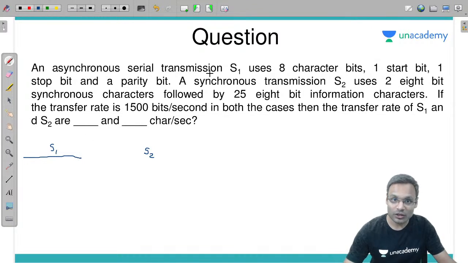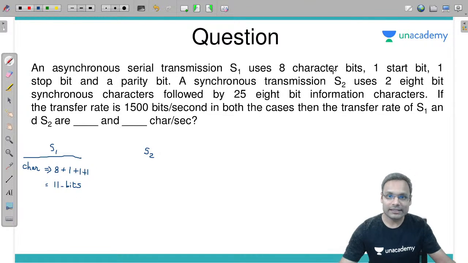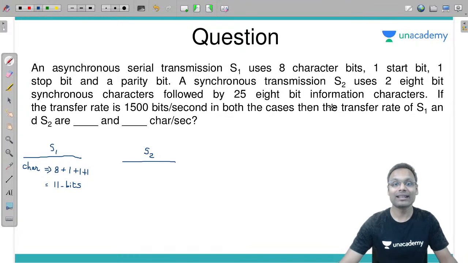It's an asynchronous type. So for one character it is sending 8 character bits plus 1 start bit plus 1 stop bit, and a parity bit. Total how many bits? 11 bits. A synchronous transmission S2 uses two 8-bit synchronous characters followed by 25 8-bit information characters.